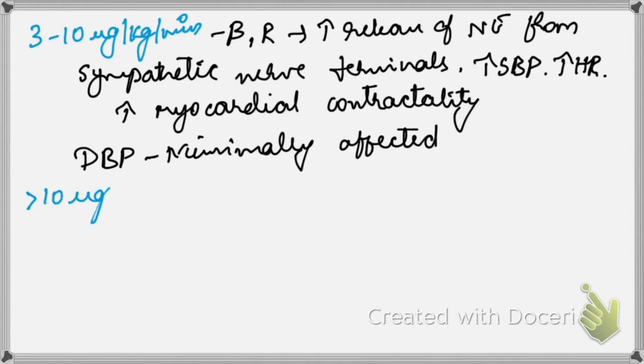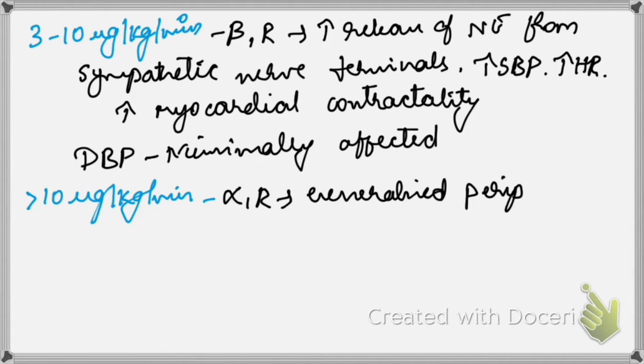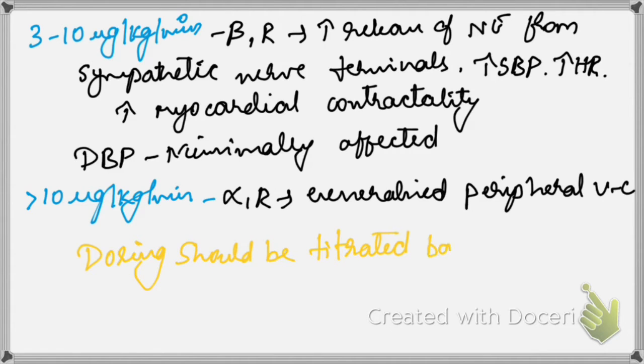Next is doses of more than 10 mics per kg per minute. It has action on the alpha 1 receptors, so it causes generalized peripheral vasoconstriction. So the dosing should be titrated according to the physiological action that we require. But actually this theory is outdated now, but theoretically these are the explanations given, that is the dose dependent action.